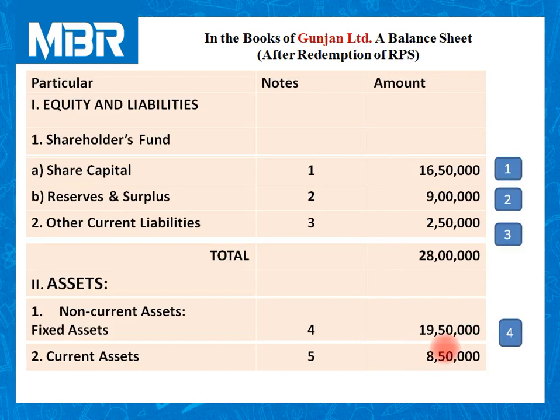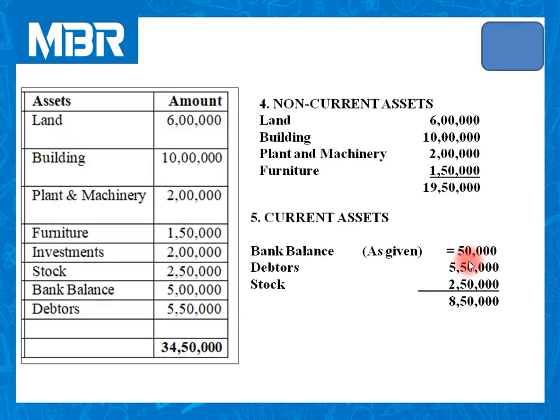Second item for this case, current assets. Amount of current assets is rupees 8,50,000. We have completed calculation of these 8,50,000 in note number 5. Let us check. Bank balance as given 50,000. We need to maintain closing bank balance of rupees 50,000. It was a condition given in additional information of our question.